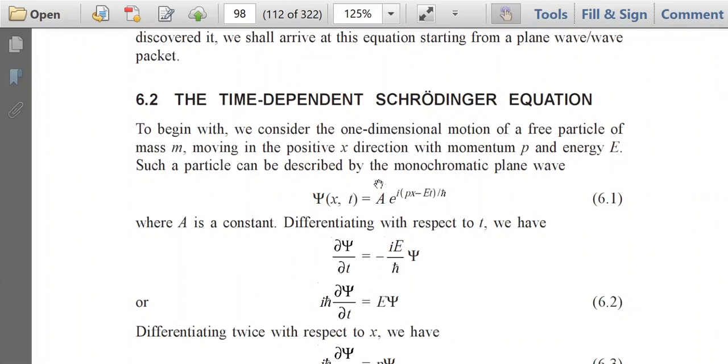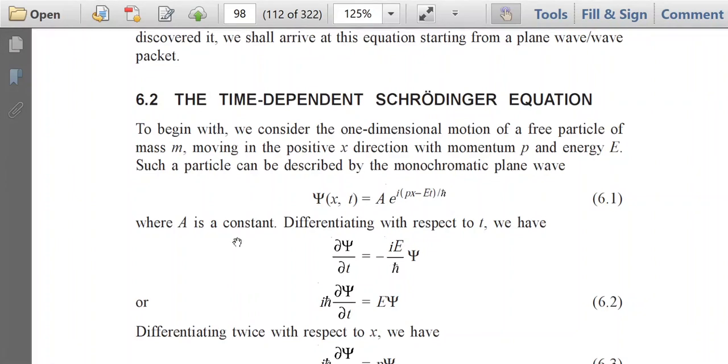To begin with, we consider the one-dimensional motion of a free particle of mass m. So we are considering a free particle whose mass is m, and this particle is moving in the positive x direction with momentum p and energy E. Such a particle can be described by a monochromatic plane wave, and the equation of the plane wave is psi equals A e to the power i(px minus Et)/h-bar.